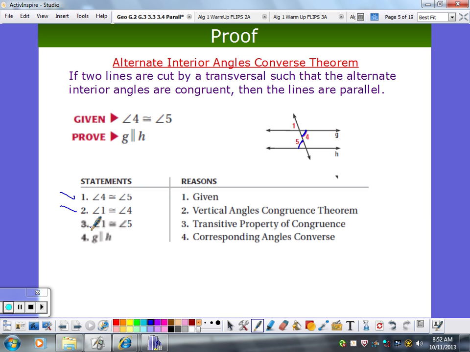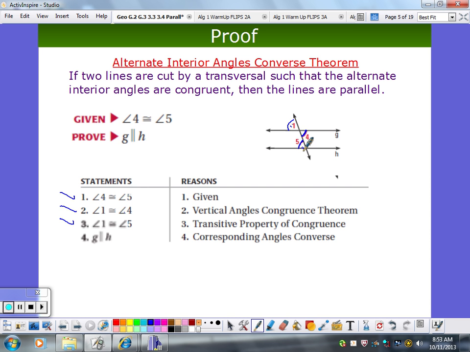Yeah, we got some transitivity. This is congruent to that. That same thing is congruent to this. So these two things are going to be congruent. That's the transitivity of congruence. And because angle 1 is congruent to angle 5, that's what we wanted to prove.